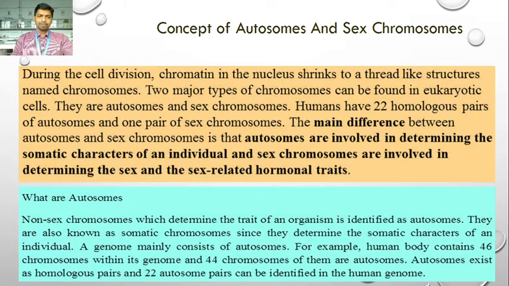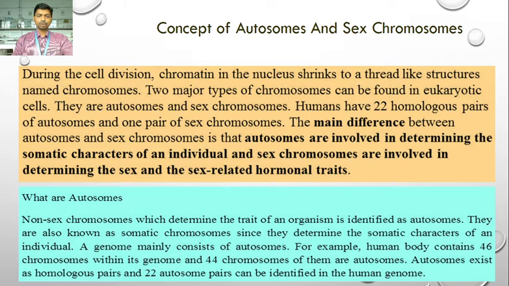Furthermore, what are the autosomes? These are non-sex chromosomes that determine the traits of an organism. They are also known as somatic chromosomes because they determine the somatic characters. A genome mainly consists of autosomes. For example, the human genome contains 46 chromosomes, and 44 of them are autosomes.